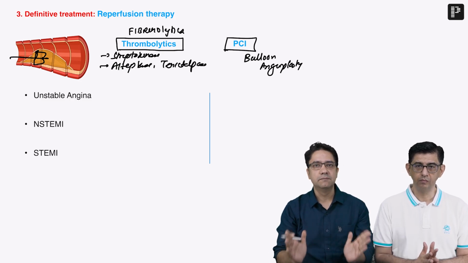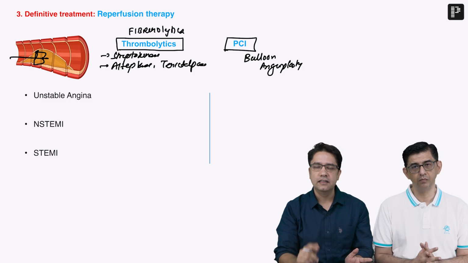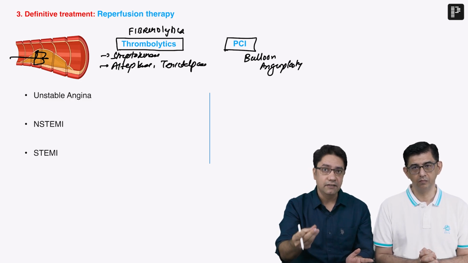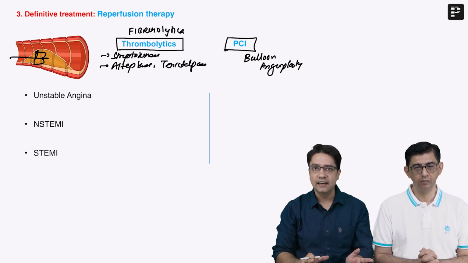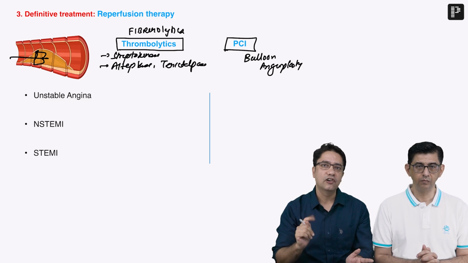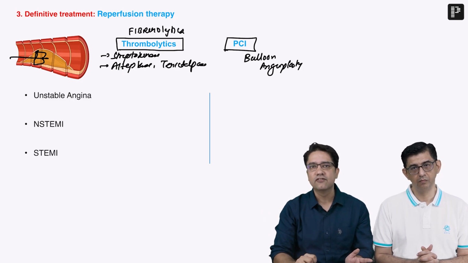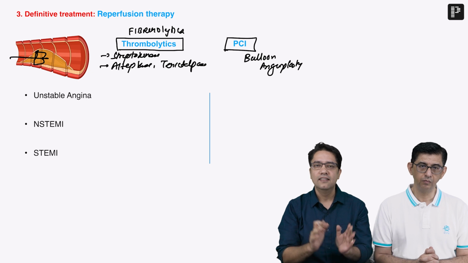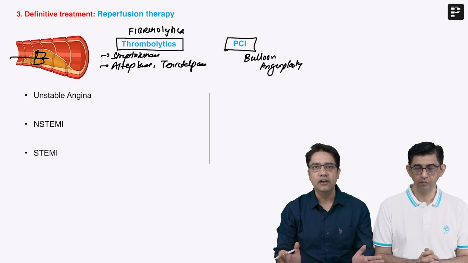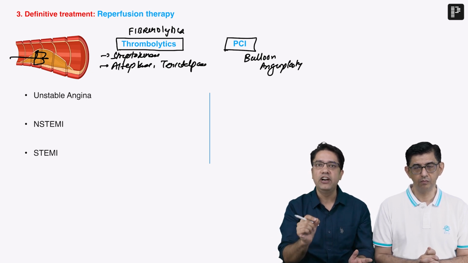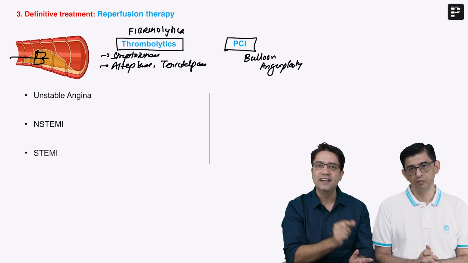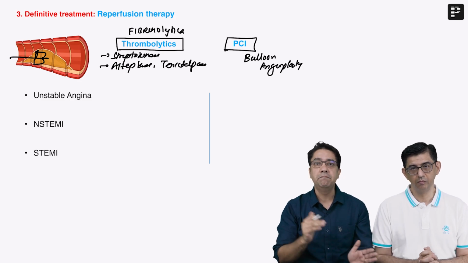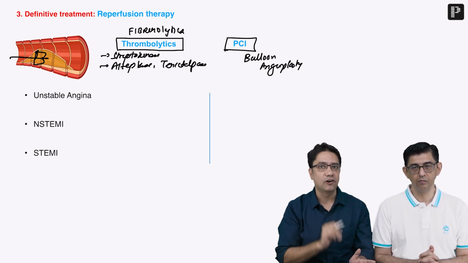Remember, risk versus benefit. Thrombolytic drugs have a benefit. They can be given immediately without wasting any time. PCI will take a lot of time. But the disadvantage of thrombolytics is they cannot just remove thrombus in coronary artery, they can remove thrombus anywhere in the body and they can start acute fatal internal bleeding and the patient may die suddenly. And in this respect, PCI is a much safer option we have.